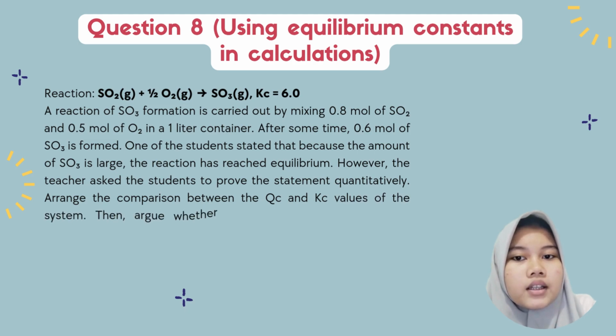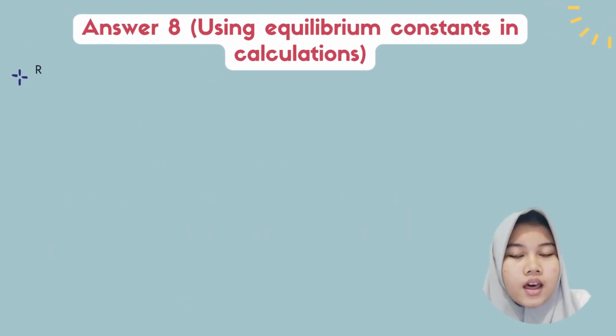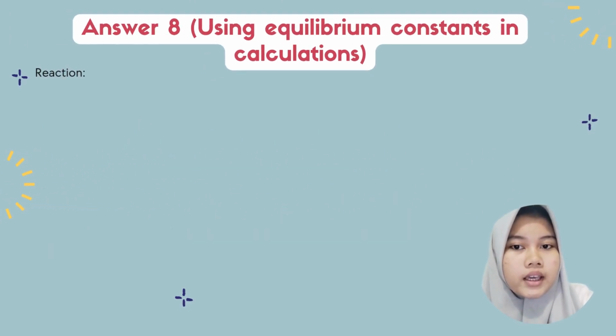However, the teacher asked the class to prove this quantitatively. Compare the calculated Kc value with the given Kc value of 6. Based on your finding, determine whether the system has reached equilibrium or if it is still shifting. Use both numerical and logical reasoning to assess the system state. Answer question number 8.